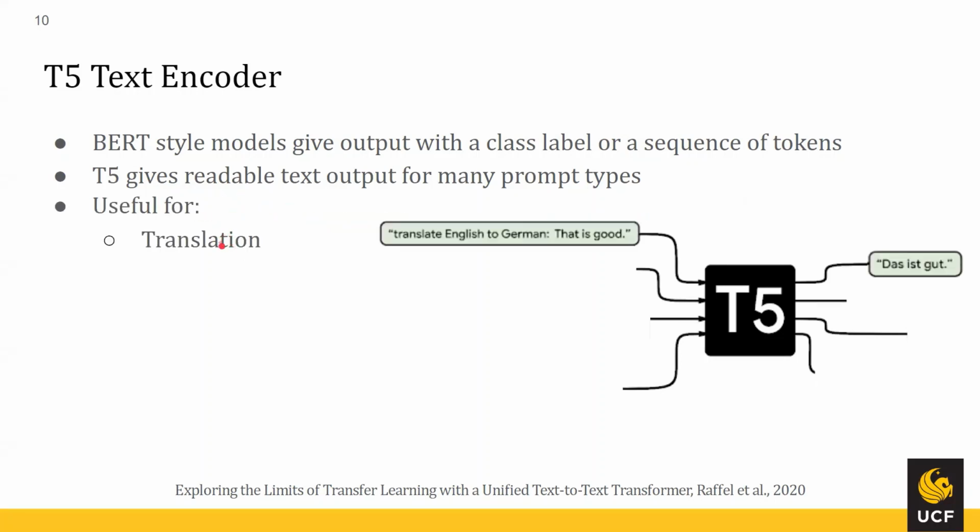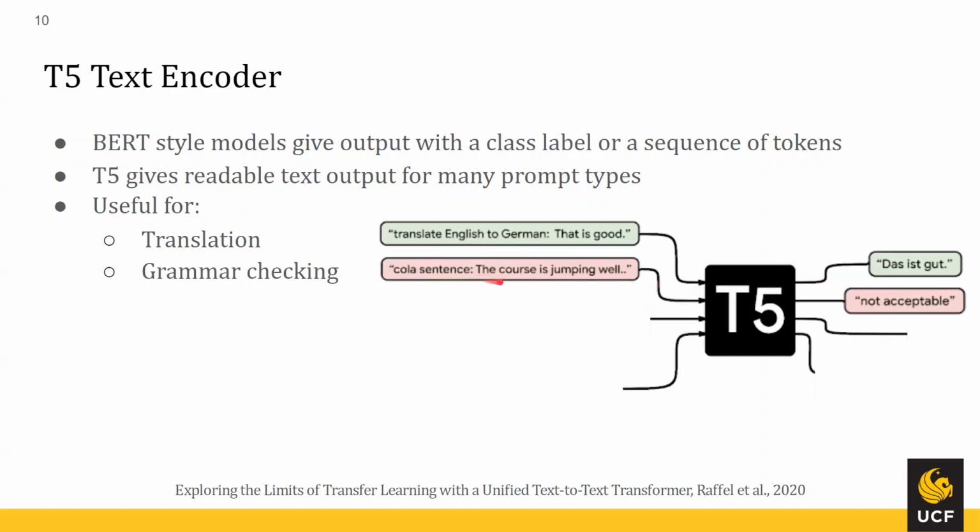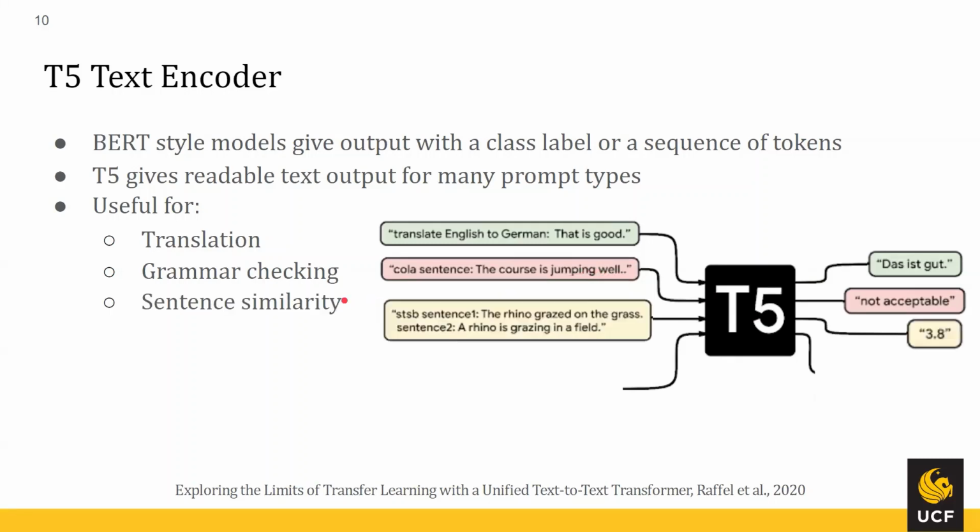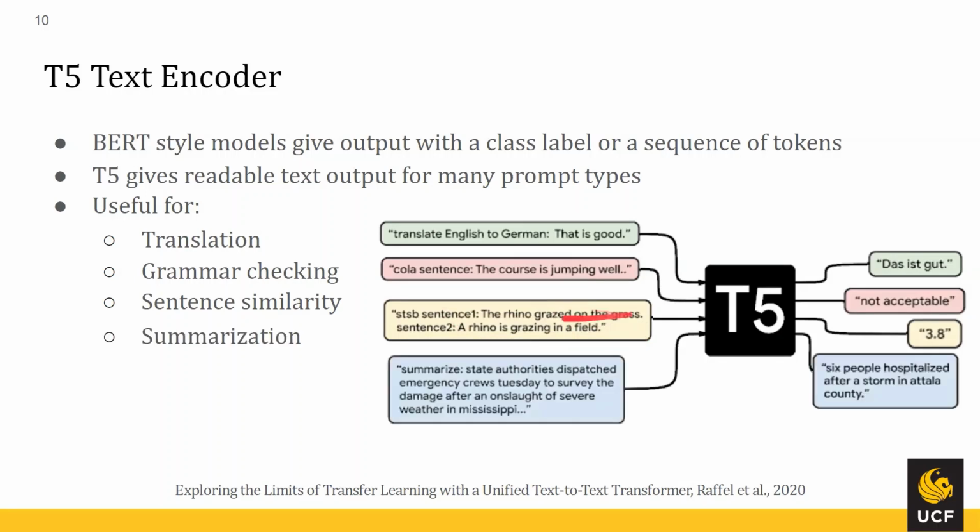And T5 is actually useful for translation. So in this case, we're doing English to German, grammar checking, determining whether or not a sentence is acceptable. So here we have "the courses jumping well," and obviously that's not really an acceptable sentence for grammar in the English language. And then we can also do sentence similarity, so comparing subject and content of two sentences. And lastly, summarization, which is pretty obvious. And for these T5 text embeddings that they're receiving, they're going to actually use cross-attention in the diffusion models to use the guidance of the text embeddings.